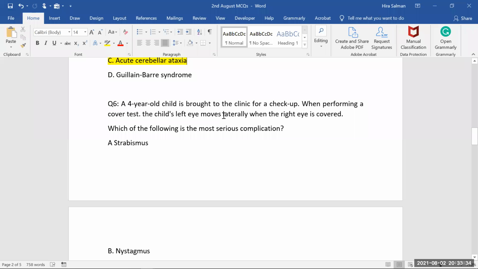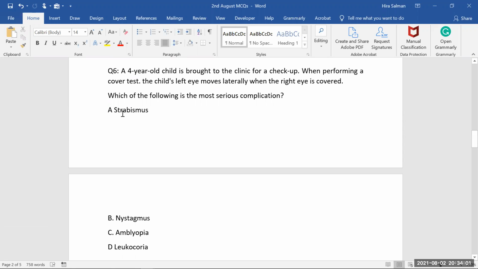Why? Because whenever the cover test is positive, that makes the diagnosis of strabismus clear, because strabismus means misalignment. When we do the cover testing, we cover one eye and the other eye moves laterally. It means a positive cover test, and a positive cover test means that the baby has strabismus. Now the diagnosis is clear in our mind: strabismus. Now think about the complication of strabismus. We have already learned that one of the most serious complications of strabismus is amblyopia.